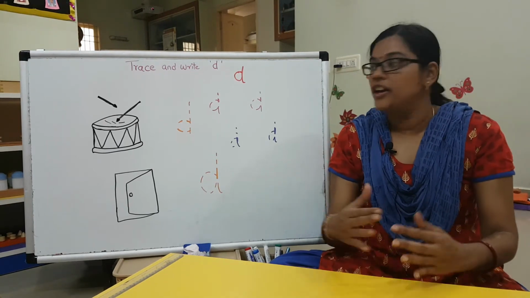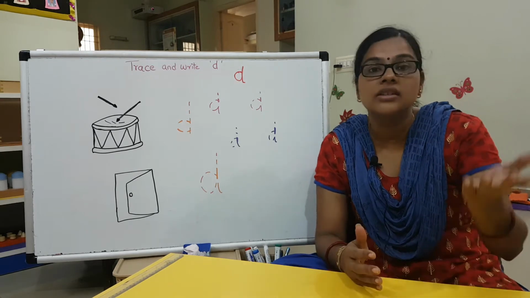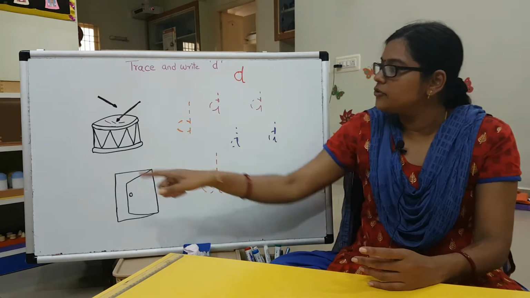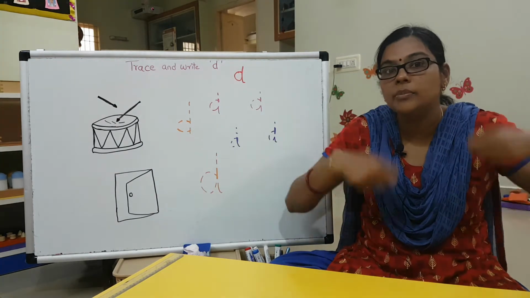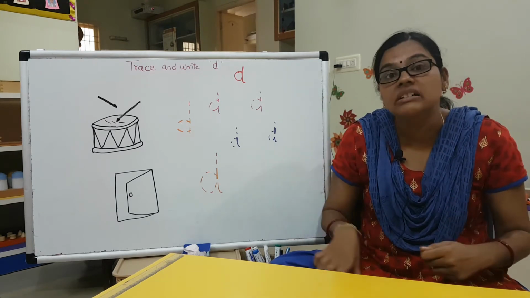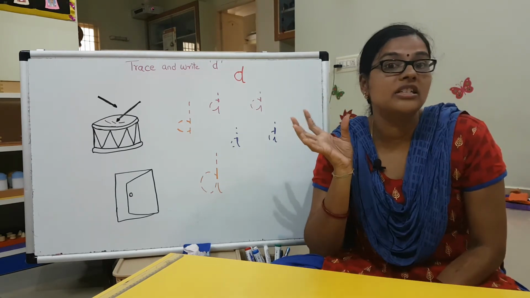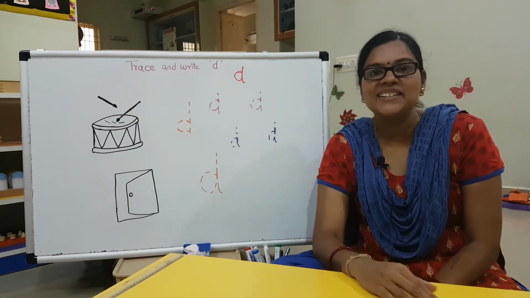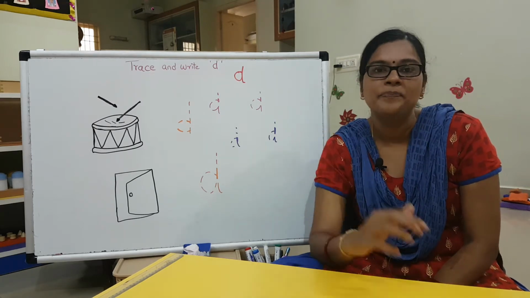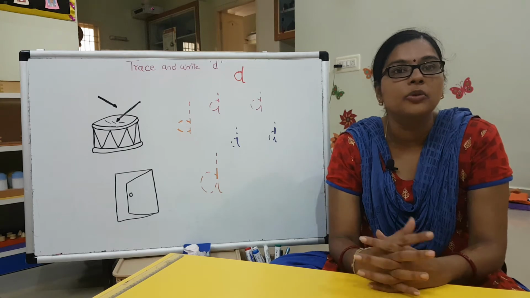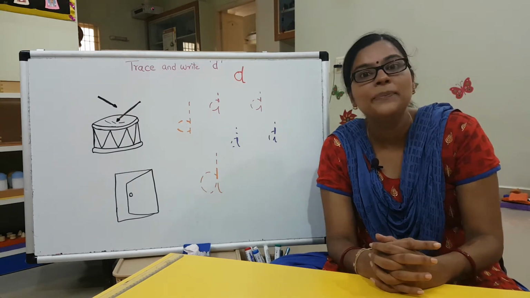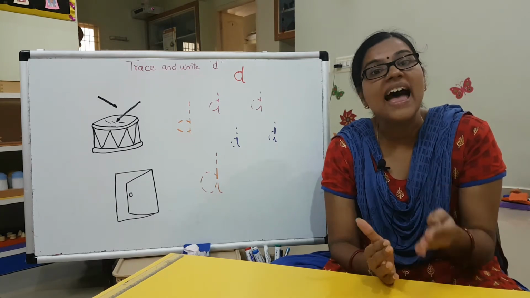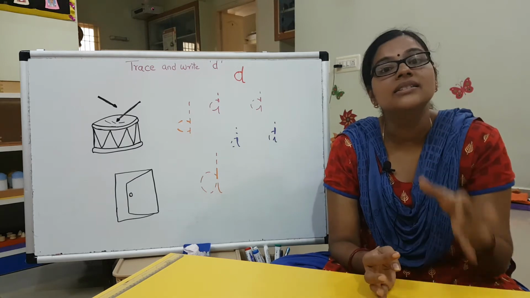Before getting into the tracing, we'll see some other words that have the sound D. As I have drawn here, you see drums, right? You play drums. D, drums. Then your favorite snack, what is it? Donuts. It has the sound of D, right? Then what do you call your father? Some of you might call your father dad or daddy. That has the sound D. Dad, D. Daddy also has the sound D.